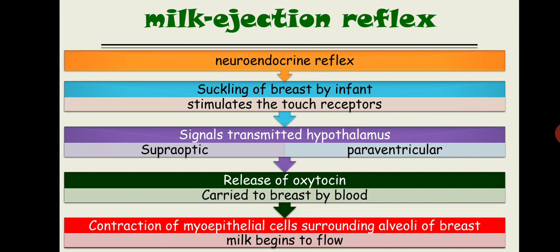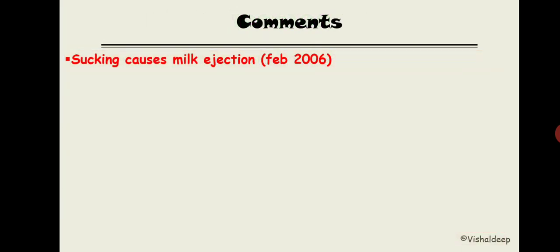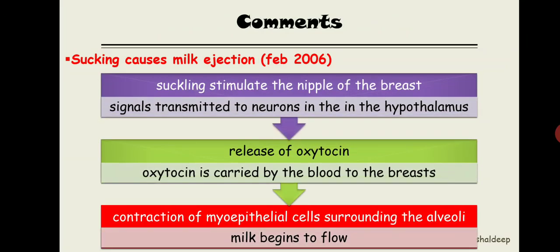Now this slide was actually asked as a comment in Feb 2006. It will be like this: suckling of the breast causes milk ejection. What will you write in such a comment? The same thing that we wrote in our previous slide. Suckling stimulates the nipple of the breast, the signal is transmitted to the neurons in the hypothalamus, and oxytocin is released. Oxytocin will be carried by blood to the breast, the myoepithelial cells that surround the alveoli contract, and milk begins to flow.